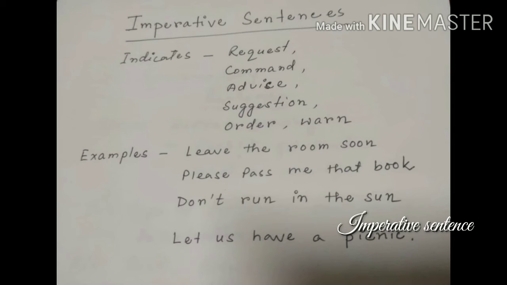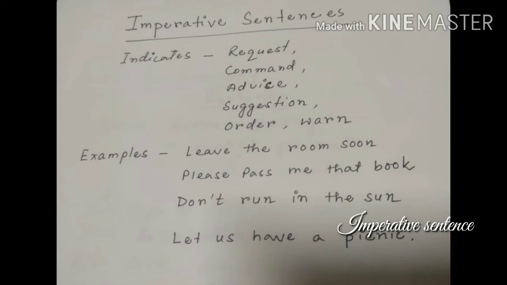There are some imperative sentences which start with "let," like let us go there, let us have a picnic. The imperative sentences that start with "please" are requesting us. Sentences starting with action words, like leave the room immediately, may be a command or order.